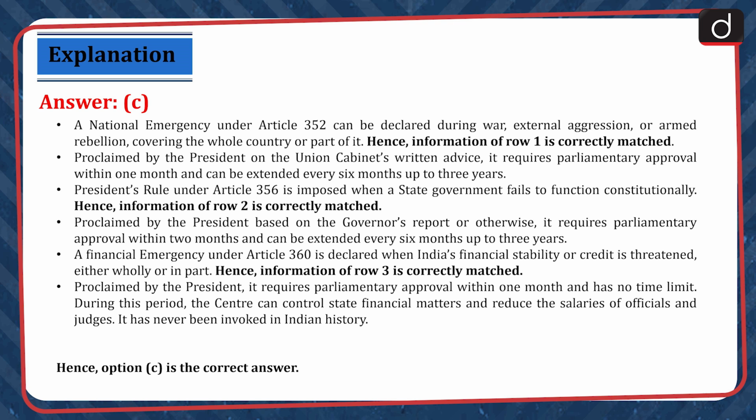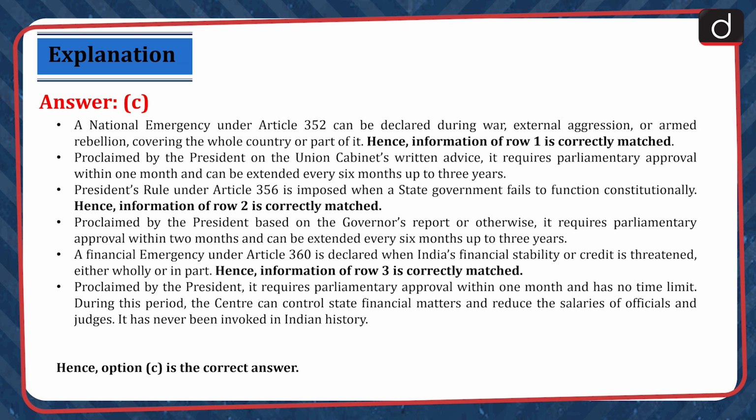President's rule under Article 356 is imposed when a state government fails to function constitutionally. Hence, information of row 2 is correctly matched. Proclaimed by the President based on the Governor's report or otherwise, it requires parliamentary approval within 2 months and can be extended every 6 months up to 3 years.